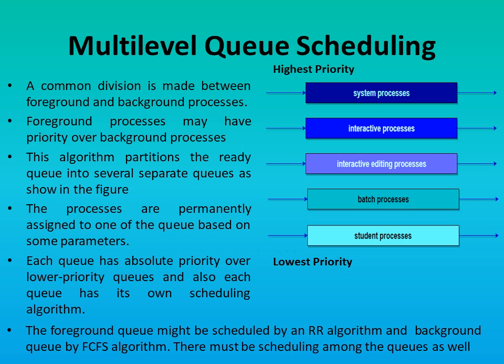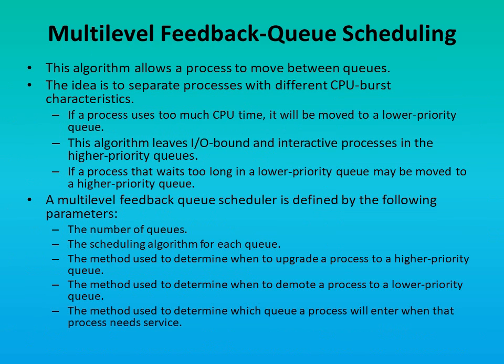For example, no process in batch queue could run unless the queues for system process, interactive process, and interactive editing process become empty. If an interactive editing process enters the ready queue while the batch process was running, then the batch process will be preempted because the priority of interactive process is higher than that of the batch process. Multi-level feedback queue scheduling.